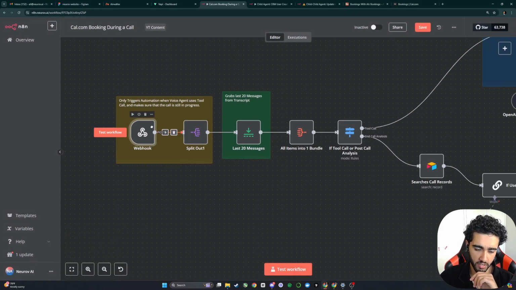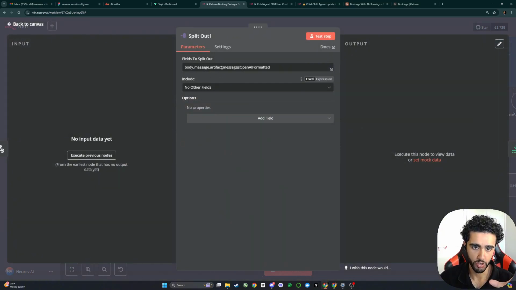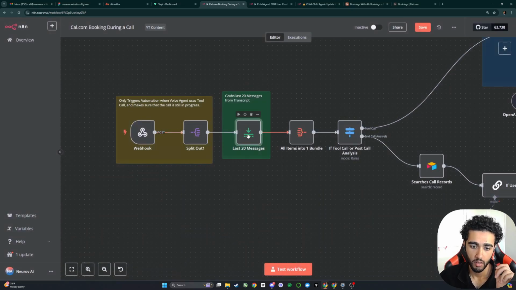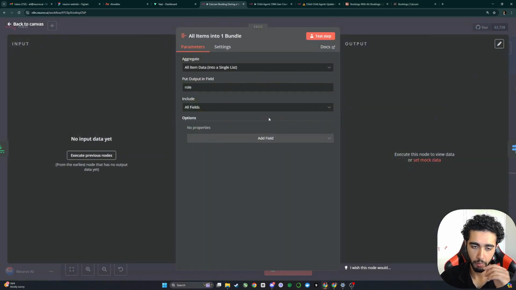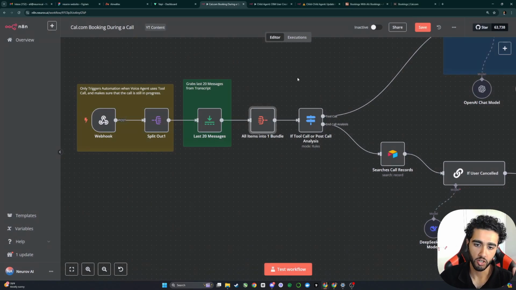But then once you make this, you'll get a bunch of data which you don't want to use. So we use a Split Out node to basically get the formatted transcript. Then we basically grab the last 20 or so messages. You can play around with this number as much as you want, but I found 20 is roughly the amount of dialogue that's exchanged with the voice agent. Then we bundle all those items up into one main transcript.